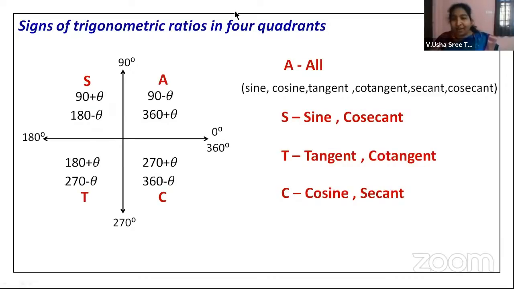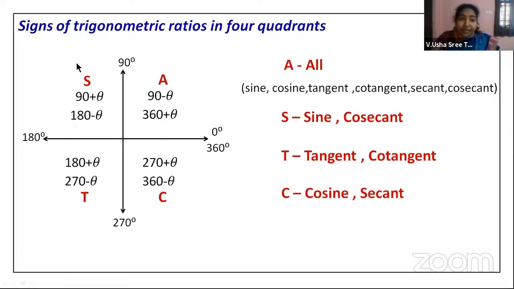Now, what are we gaining from this table or ASTC property? This ASTC property says all the trigonometric ratios mentioned here will be positive in the first quadrant. In the second quadrant, S, that is sine and cosecant, will be positive.